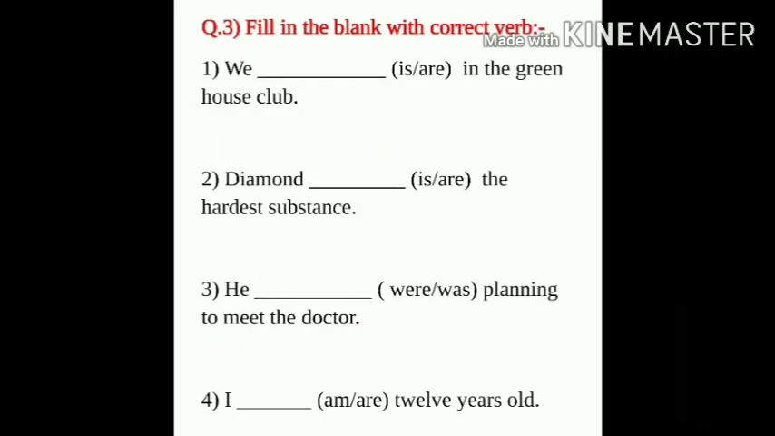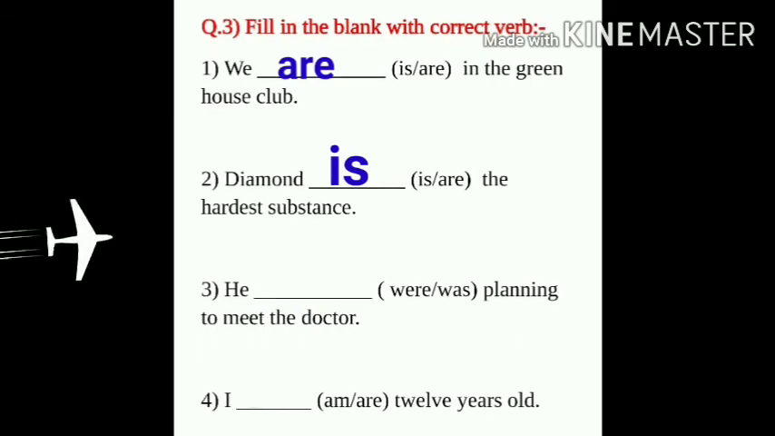Question number 3. Fill in the blank with the correct verb. First one. We are in the greenhouse club. Second one. Diamond is the hardest substance. Third one. He was planning to meet the doctor. Fourth one. I am 12 years old. Now question number 4 is your homework. Try to form your own sentence.